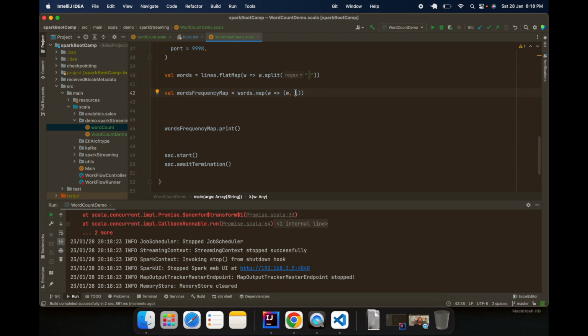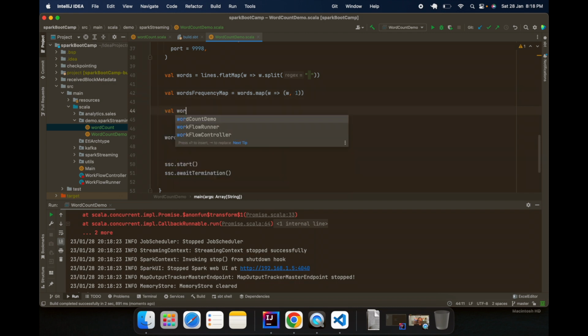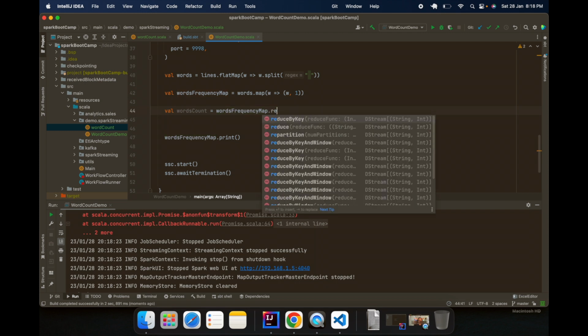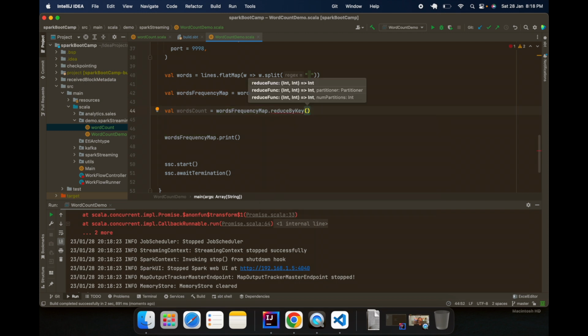How can we do it? We can do it using reduceByKey. It's very simple. We create words count, and do words frequency map dot reduceByKey, and then use this syntax, which just adds the values. This is a pretty simple syntax. You can also write the normal long syntax, but I prefer this one. Now let's print it.